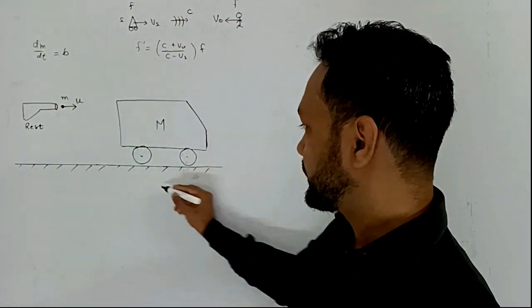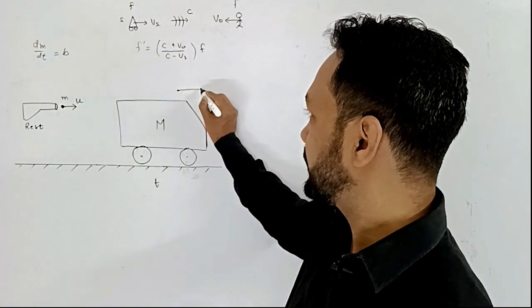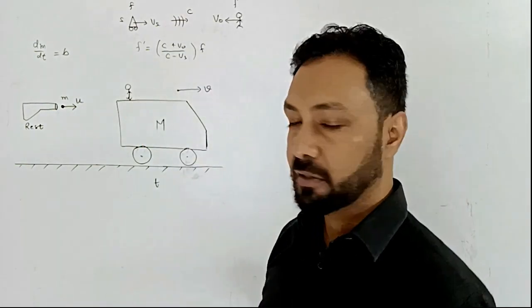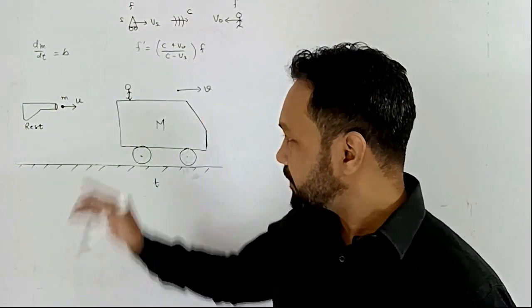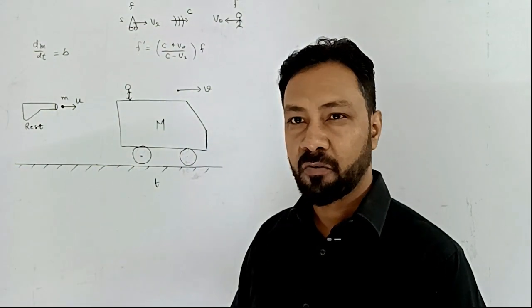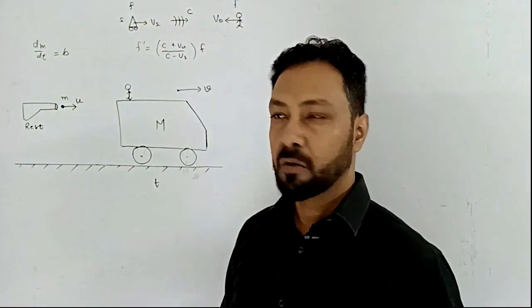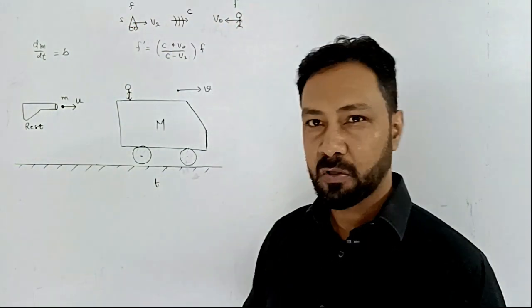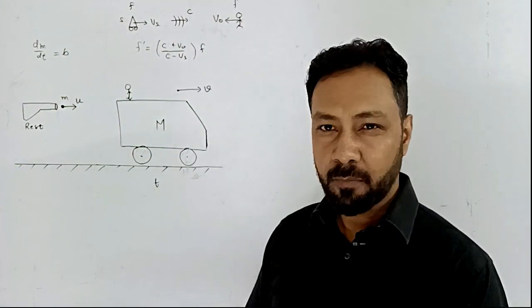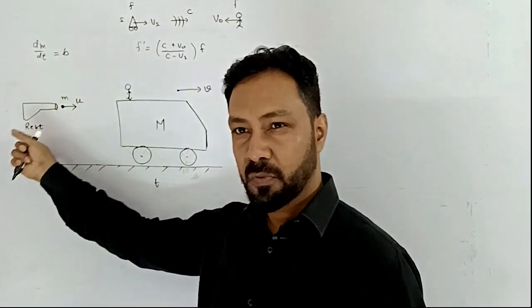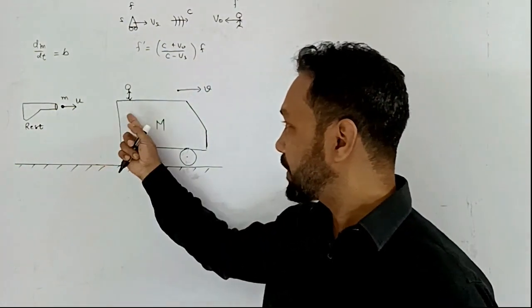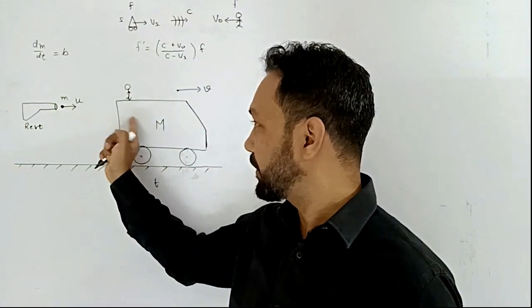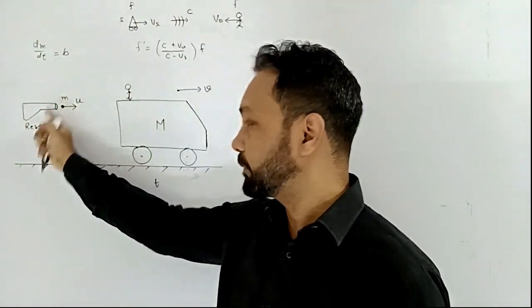Suppose at time t the cart has got some velocity v, and if I station an observer here at the cart, the mass striking this cart in every 1 second will not be b. It's the same as the frequency emitted by the source here is f, the frequency received by observer is some f dash. So same way, if the mass emitted by the gun per second is say b, then the mass striking the car will be different because now there is a relative velocity between this cart and the gun.